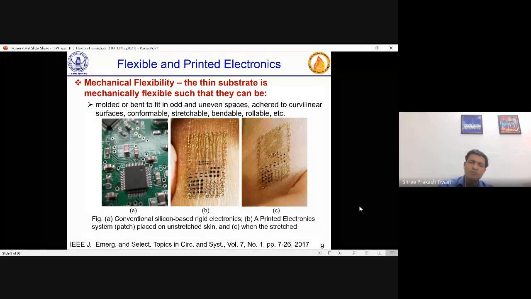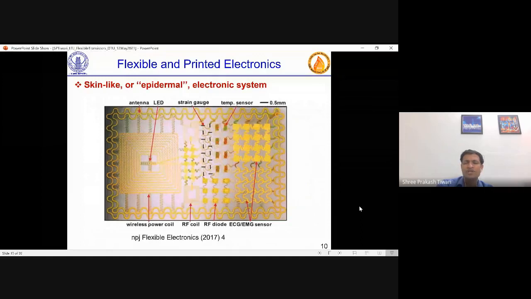But to do that, you cannot have conventional straight metal lines as used in silicon. You have to redesign these things, and what you see, these helical, more like curved line structures, support stretchability. So these kinds of things need to be done for any skin-like or epidermal electronic system.